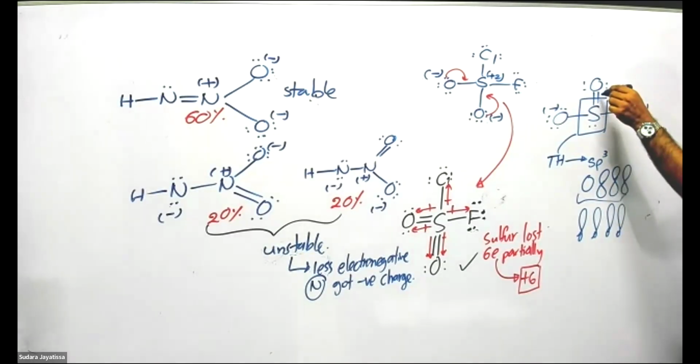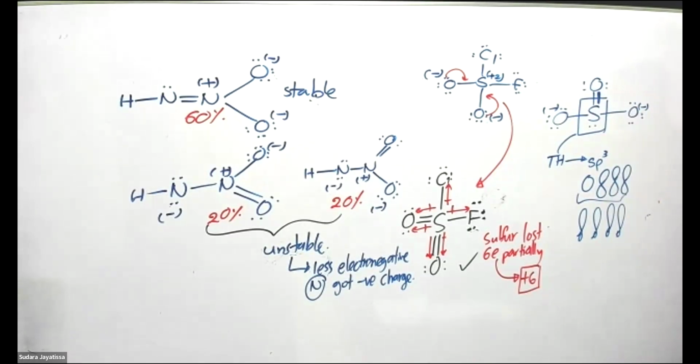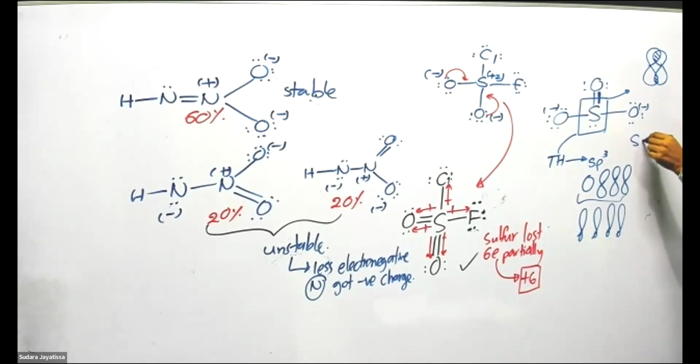Then who wants this pi one? That's the problem. Normally, pi bonds are made by p orbital lateral overlapping. So then how was that pi bond formed? That is the issue. Sulfur doesn't have any more p orbitals to make it because all the p orbitals were participated in hybridization. Then who forms the pi bond? The pi bond is made by the d orbital. Okay, so this is how it happens.